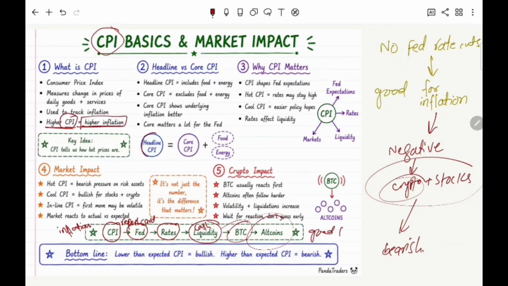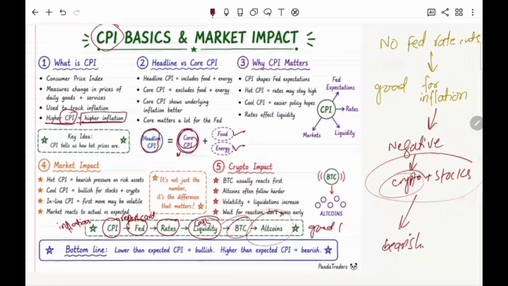One is the headline CPI and one is the core CPI. Headline CPI includes the charges for food and energy, and core CPI is just related to the investments and, you can say, the stocks and crypto. That's why core CPI data is more important for the Federal Reserve and ultimately for us traders, right? So I have explained this.